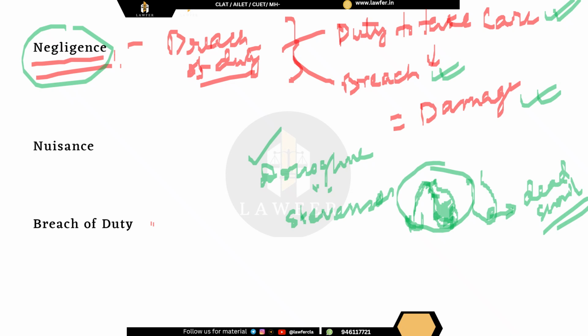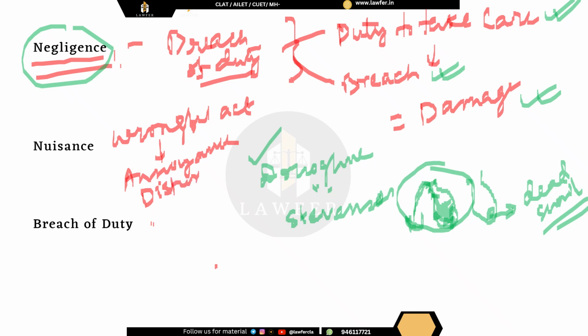Next up, we have the tort of nuisance. Nuisance means some sort of annoyance or disturbance. When there is a wrongful act and that wrongful act causes some sort of annoyance or disturbance, that is known as nuisance.